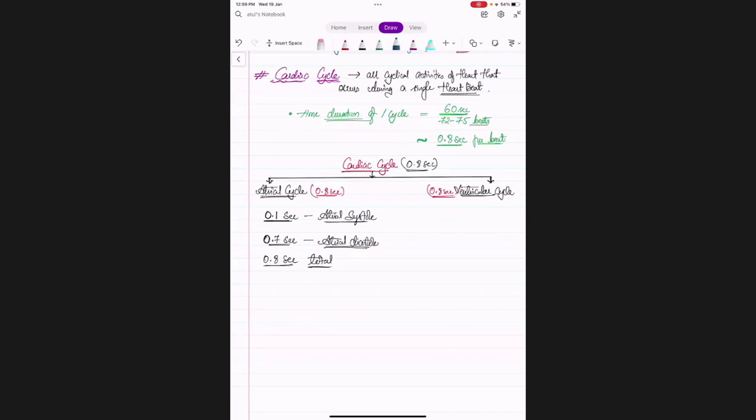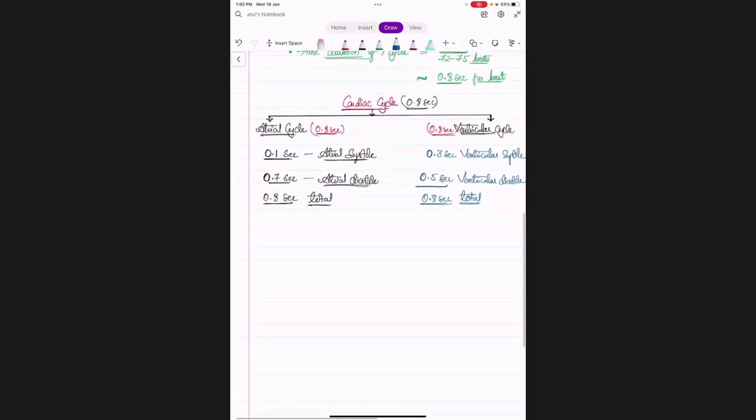What about ventricle? Same. 0.3 seconds ventricular systole. Now tell me, for diastole, how much time will it take? 0.5. Ventricular diastole. So total 0.8 seconds. So ventricular cycle also totals 0.8 seconds. So do not add and say 0.8 and 0.8 will become 1.6. No. Why? Let us see.